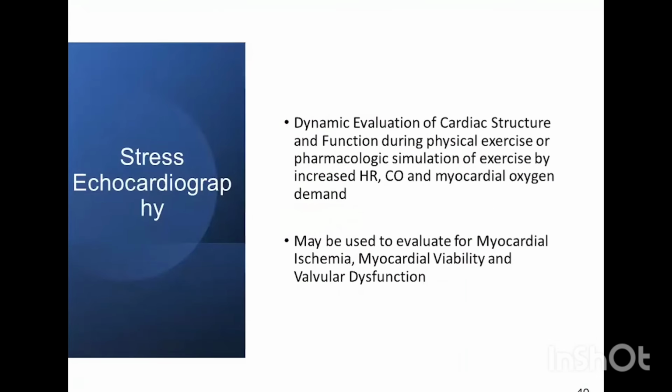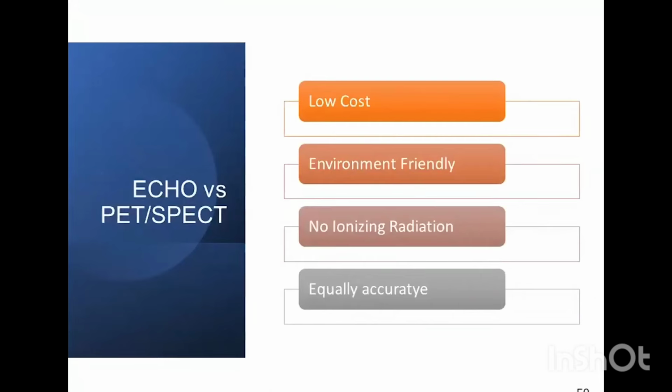A brief about stress echocardiography: it is dynamic evaluation of cardiac structure and function during physical exercise or pharmacological simulation of exercise, by increased heart rate, cardiac output, and myocardial oxygen demand. They are basically used to evaluate for myocardial ischemia, viability, and valvular dysfunction. Compared to PET and SPECT, as we have seen, they are low cost, environment friendly, they don't use ionizing radiation, and are almost equally accurate.